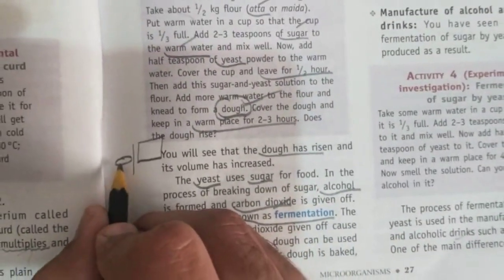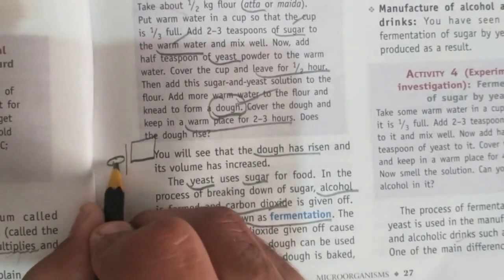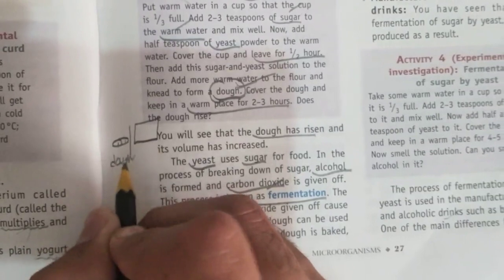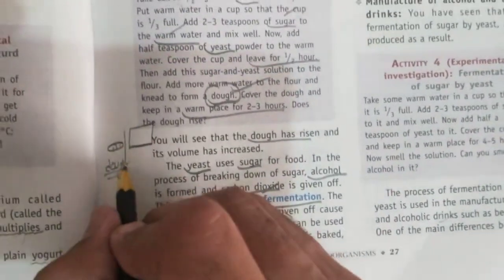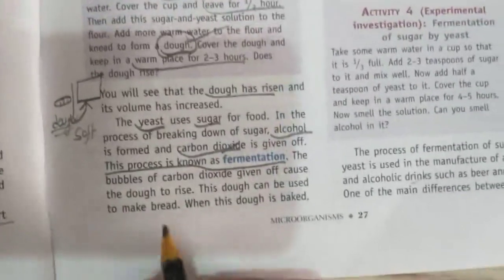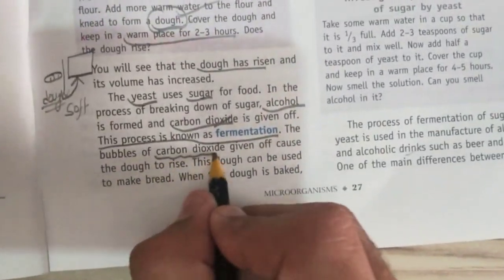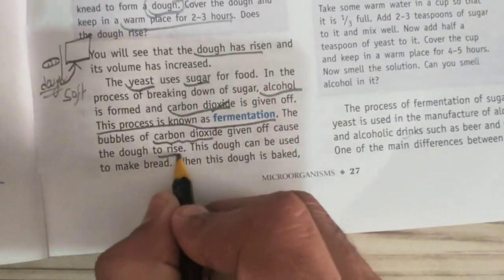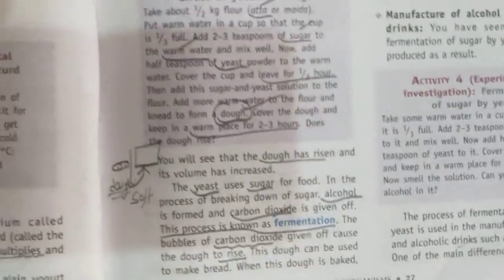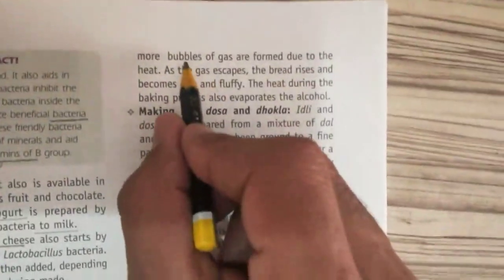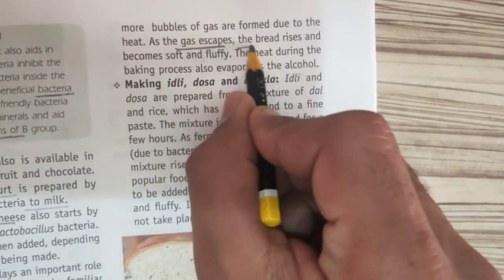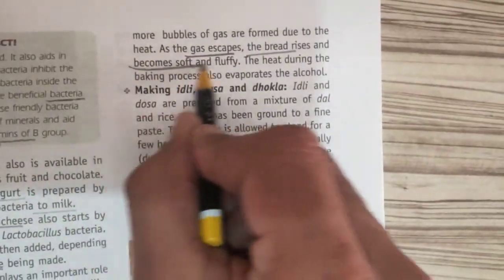This gas has been released. This gas will pass through the holes of the dough. When it is passing through the holes of the dough, it will make it soft and fluffy. That means the carbon dioxide helps in increasing the size of the dough. When the carbon dioxide is escaping through the holes of the dough, the bread rises inside and becomes soft and fluffy.